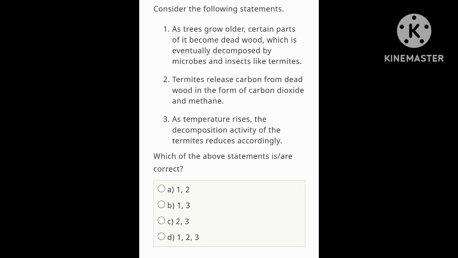Only statements 1 and 2 are correct. Just check the options. Option A is 1 and 2, option B is 1 and 3, option C is 2 and 3, option D is 1, 2 and 3. So option A is correct, that means 1 and 2 are correct. Let's move on to the next question.